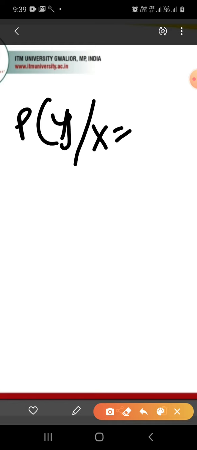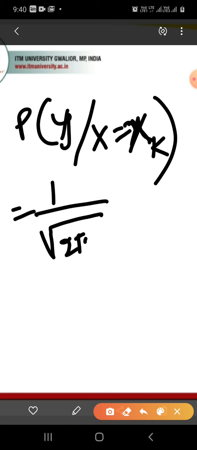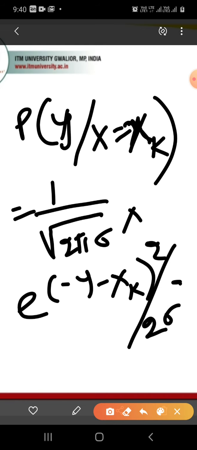That means we can write probability of y given x equal to xk as 1 by root over 2 pi sigma into e to the power minus (y minus xk) square upon 2 sigma square.